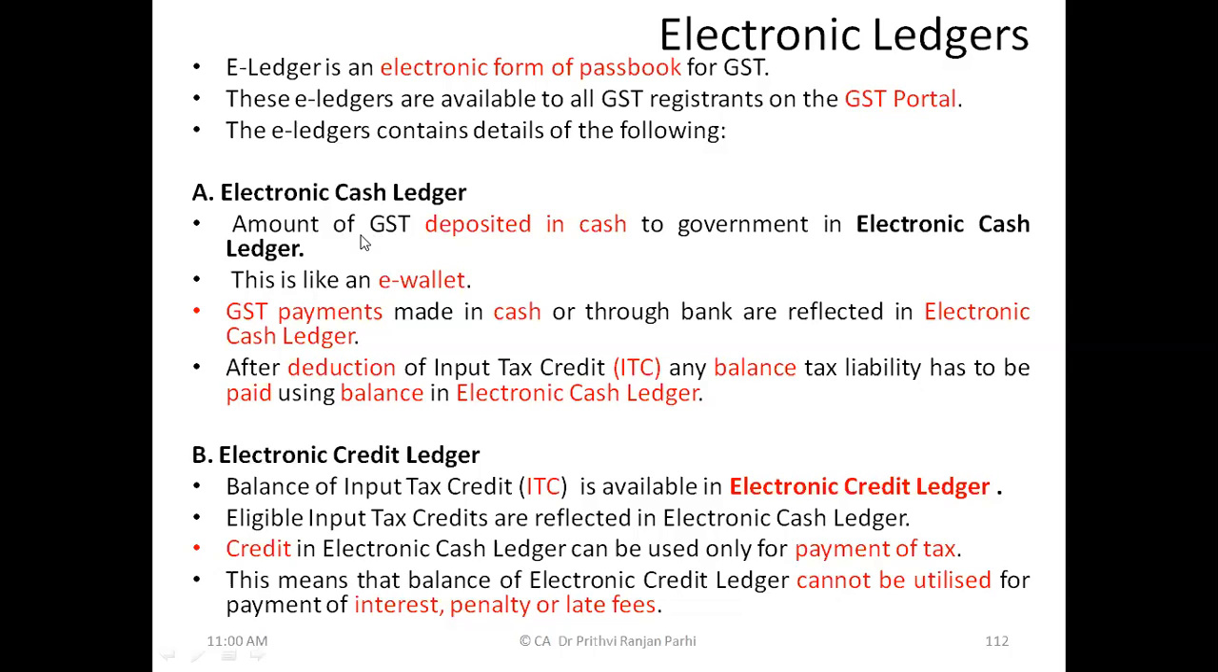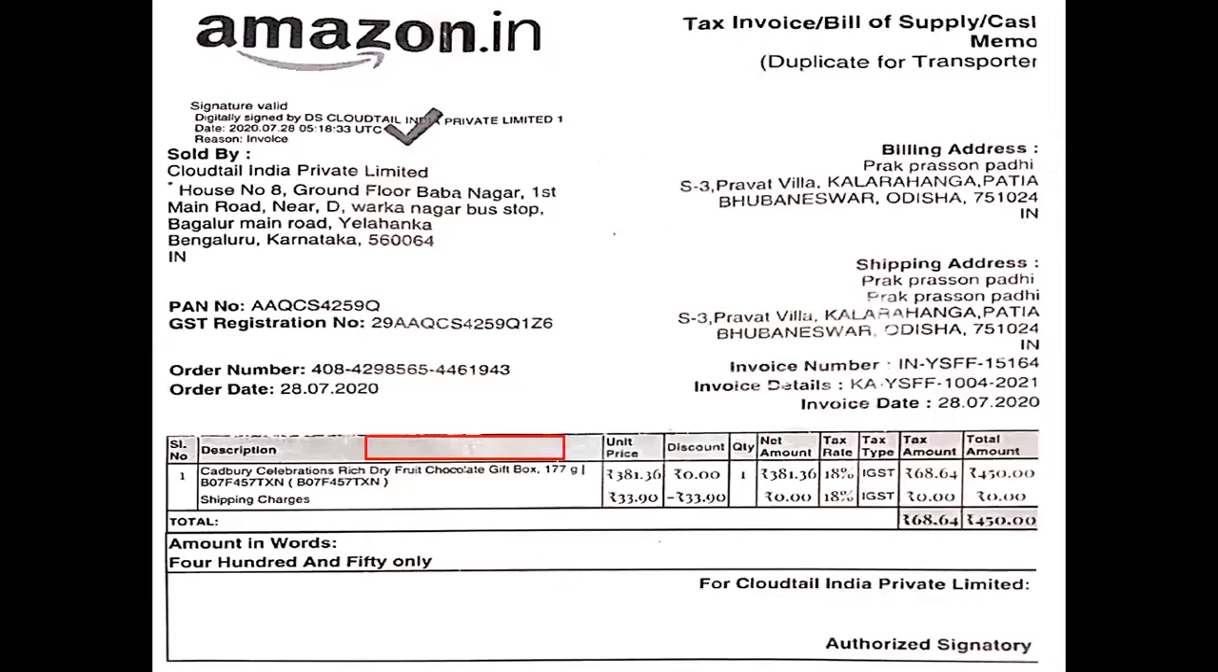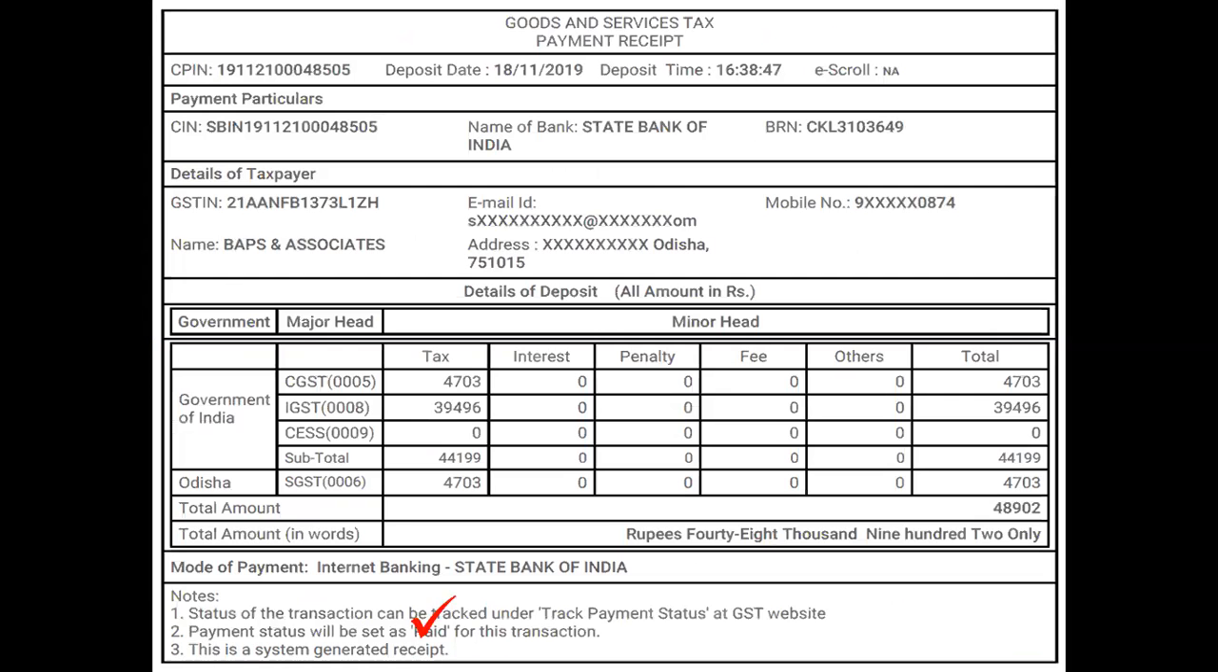What is GST cash ledger? Amount of GST deposited in cash to government. If you are depositing some GST amount, earlier I had shown you a GST payment challan. Do you remember in initial classes I had shown you how GST is deposited? Do you remember or do I need to show you again? Please show again. Okay. Maybe I have to see where it is. Yeah, you see. This is a GST deposit challan. This is how GST is deposited.